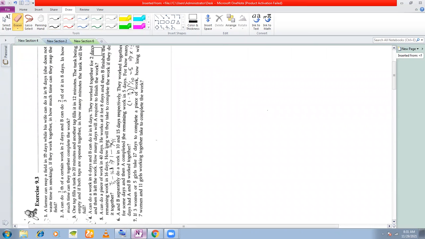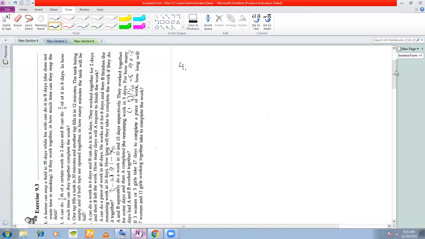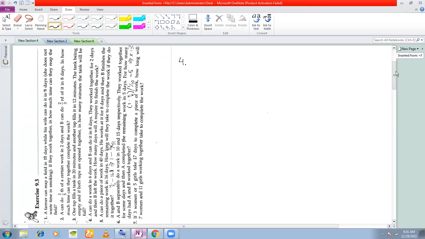A can do a work in 6 days and B can do it in 8 days. They work together for 2 days and then B left the work. How many days will A require to finish the work? Now, if you remember result number 3, the time required to finish the remaining work is remaining work divided by work done by the person who completes the work.